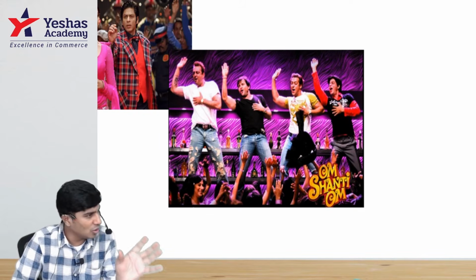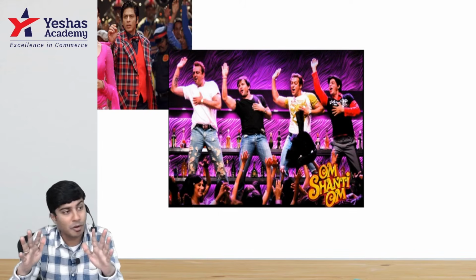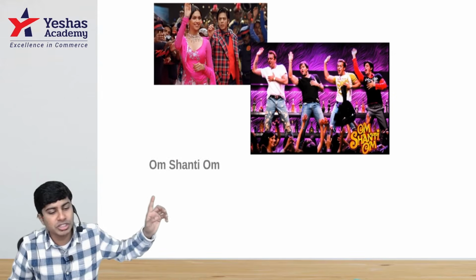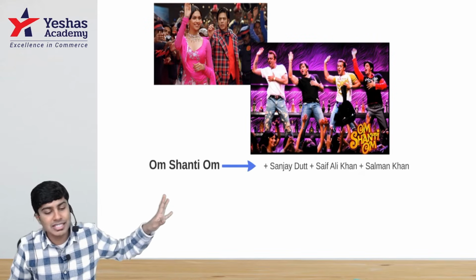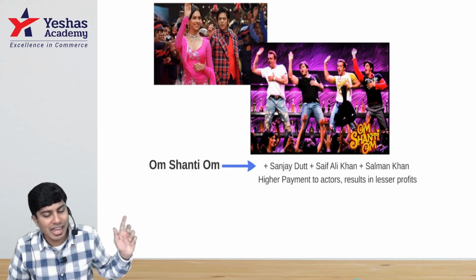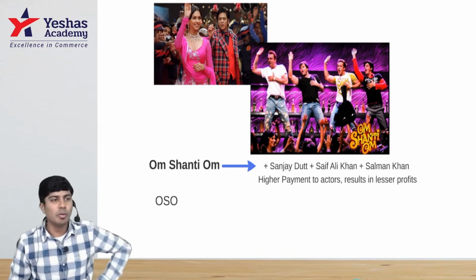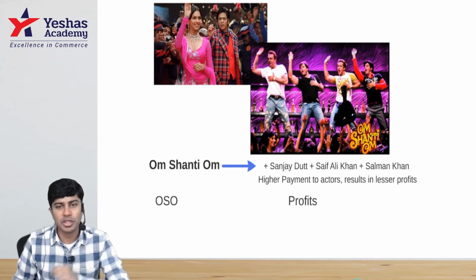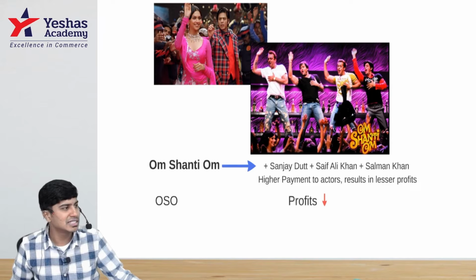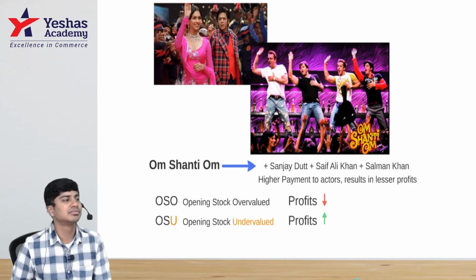I'll repeat. Om Shanti Om. As more actors keep coming into the song, more payments have to be paid, and profit will decrease. Remember that. Om Shanti Om, OSO. People keep coming, higher payments, profit decrease. Higher payment to actors results in lesser profits. Same story. OSO means opening stock overvalued. When the opening stock is overvalued, profit will decrease. Let's change it. OSU, opening stock undervalued. Opposite. OSO, profit decrease. OSU, profit increase.